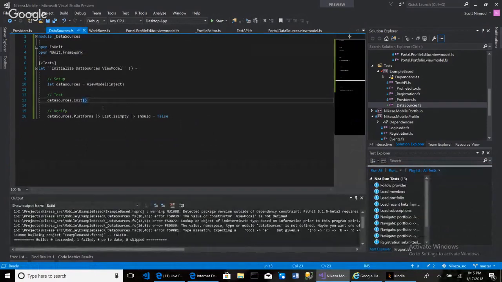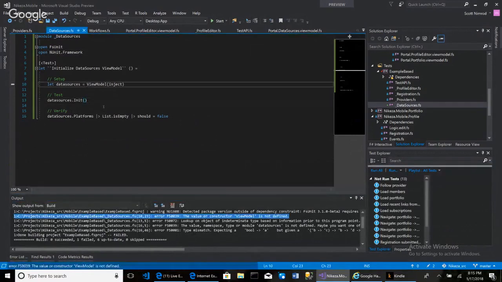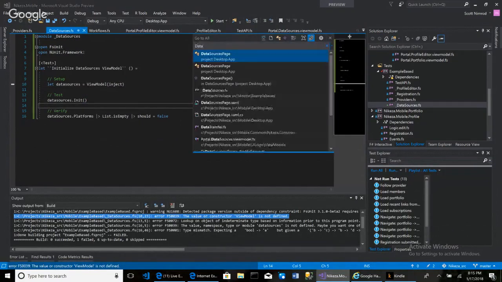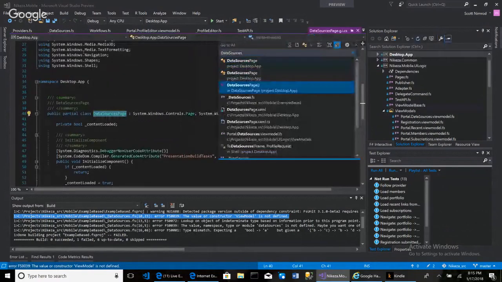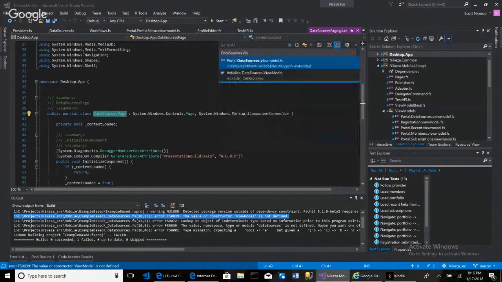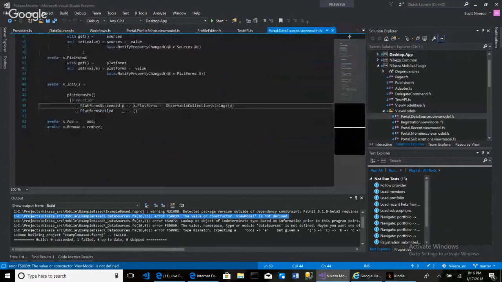So now it says, and this looks better, the value or constructor view model is not defined. So the view model that we want is the data sources view model somewhere, but it's just called view model. Well, I could do data sources.view model. There you go. I'm so smart.